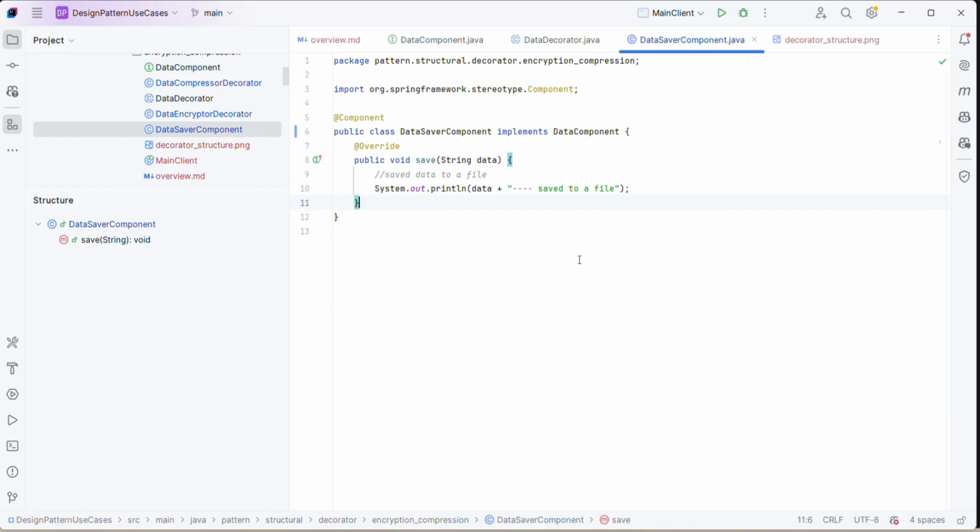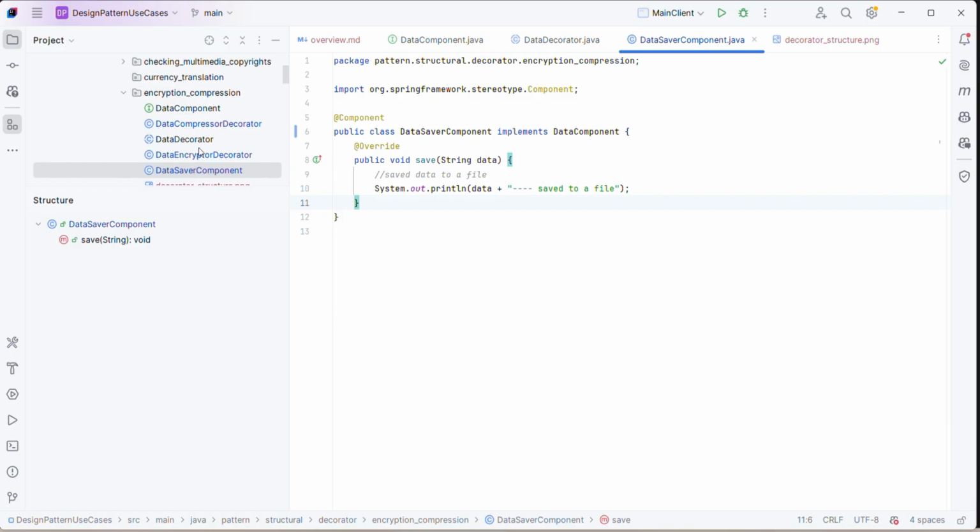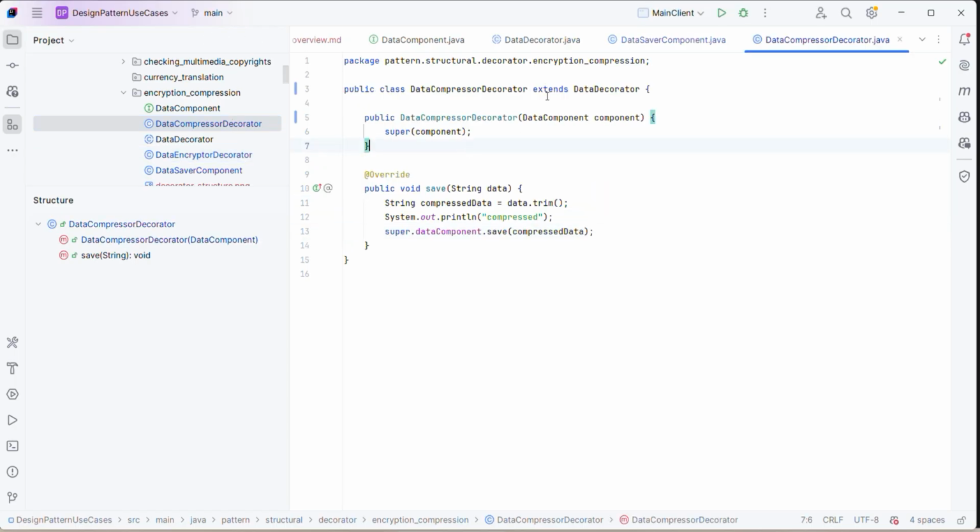Okay, could be possible. So let's say this is our component, and there are two decorators I have created: the compression decorator as well as the encryptor decorator. Those are very simple, extending the data decorator. So our abstract class DataDecorator is there, and it's just extending that. So we know the DataDecorator is having a component within that, right?